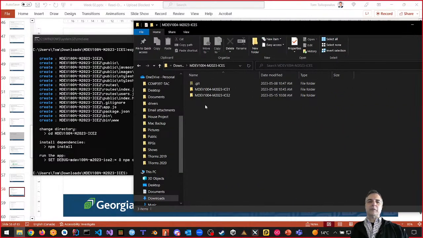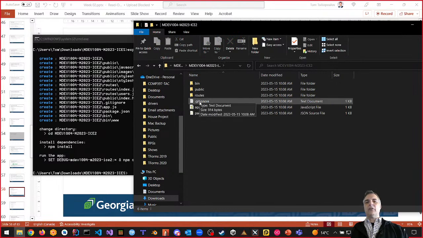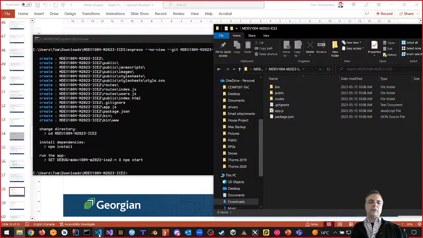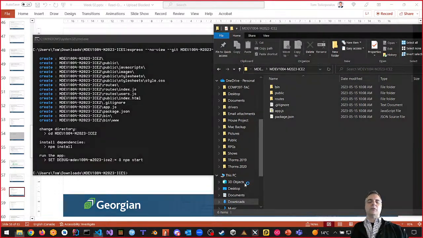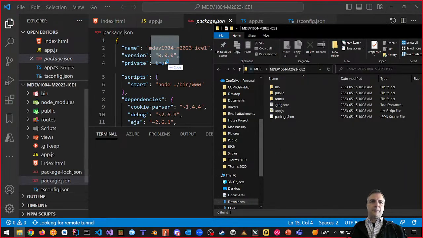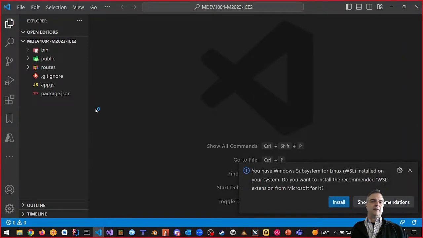Let's take a look and see what we got. We got the structure that we wanted before, right? We also got a .gitignore file and a package.json file out of the box, right? That's what we got. And let's run this in Visual Studio Code. So I'm going to bring up Visual Studio Code, right? And let's just drag and drop this into Visual Studio Code to see what we get. We get this. Here's our bin, and here's everything else.